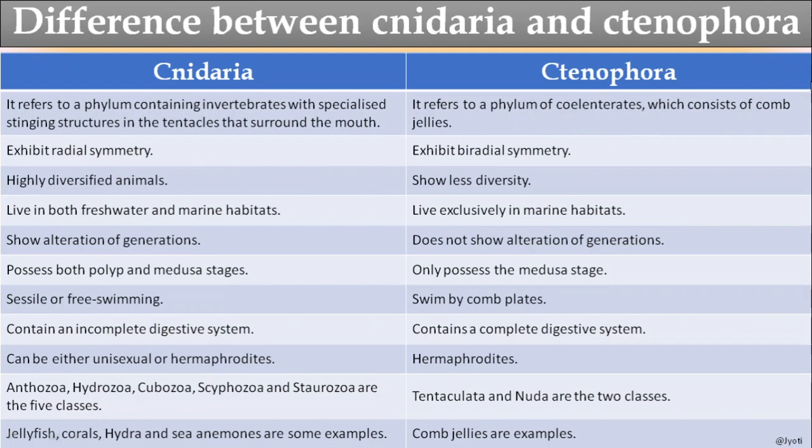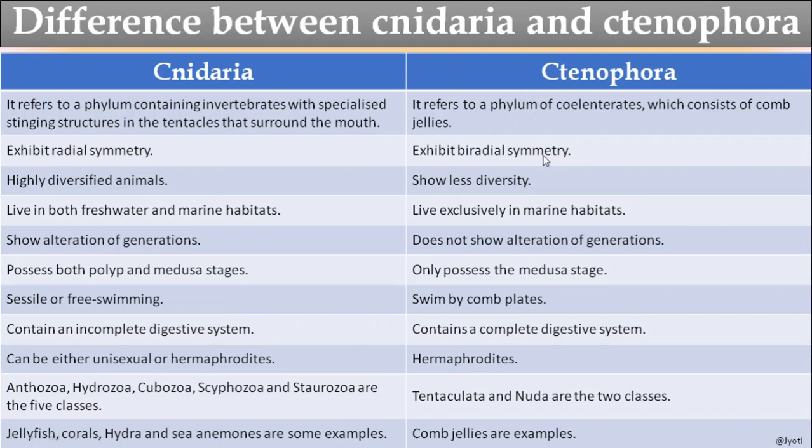If you look into the Cnidaria and Ctenophora, the Ctenophora shows biradial symmetry, and the Cnidaria shows radial symmetry. What is biradial symmetry? That means the body can be divided into 2 identical halves through the radius only in one vertical plane, because they are spherical, or you can say oval structures. So they have a radius, but we can divide them only one way because they have only 2 tentacles.